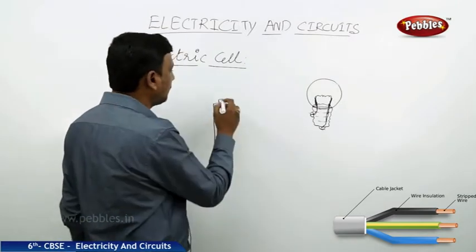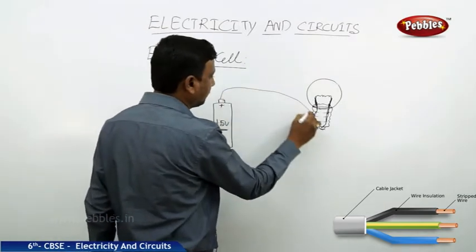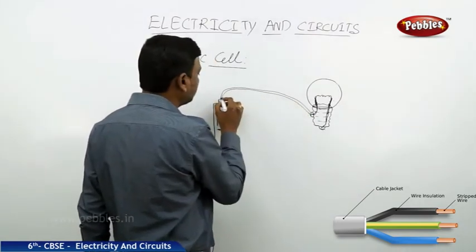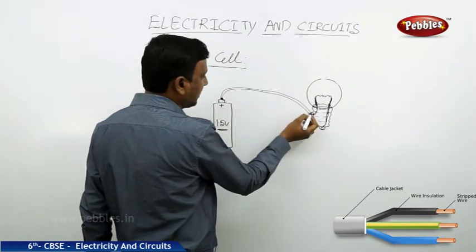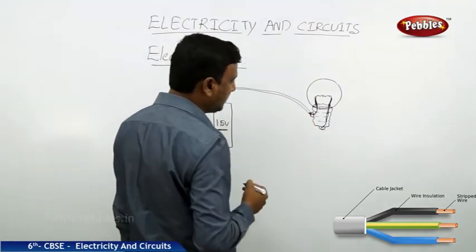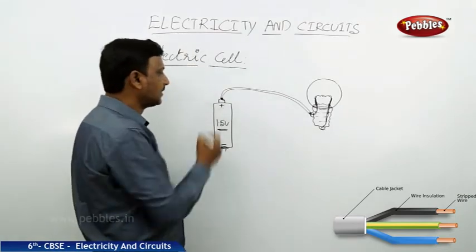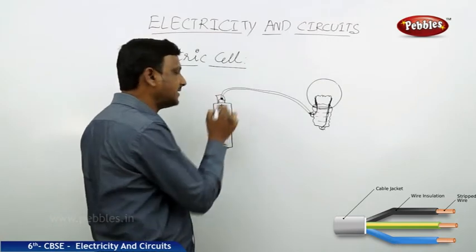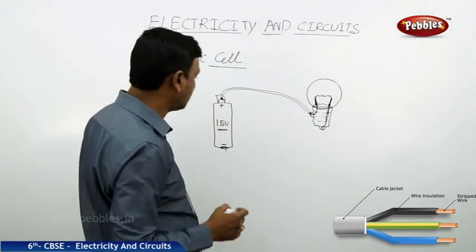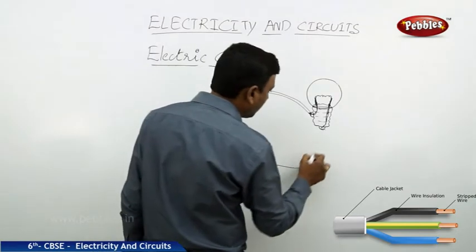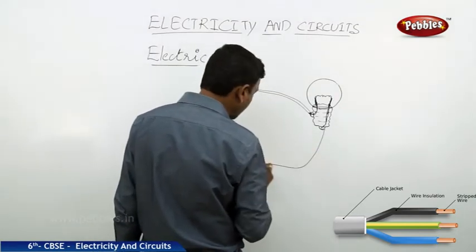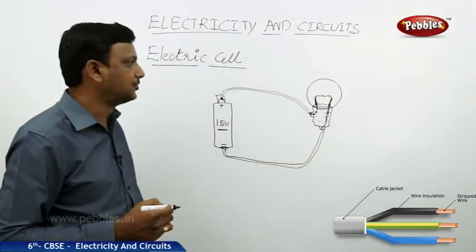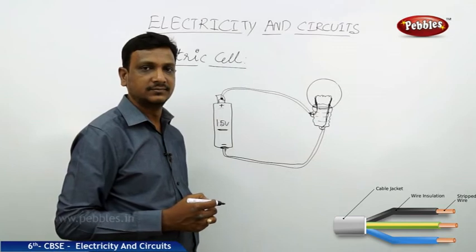So let us see, here we need a wire. Wire is a conductor. You can fix the wire to one terminal of the battery and the other end of the wire to the terminal of the bulb. You can fix it with the help of a soldering iron, or electricians use tape or a rubber band. And one more wire from the other terminal of the battery to the other terminal of the bulb. If you do so, you can see the bulb glowing.